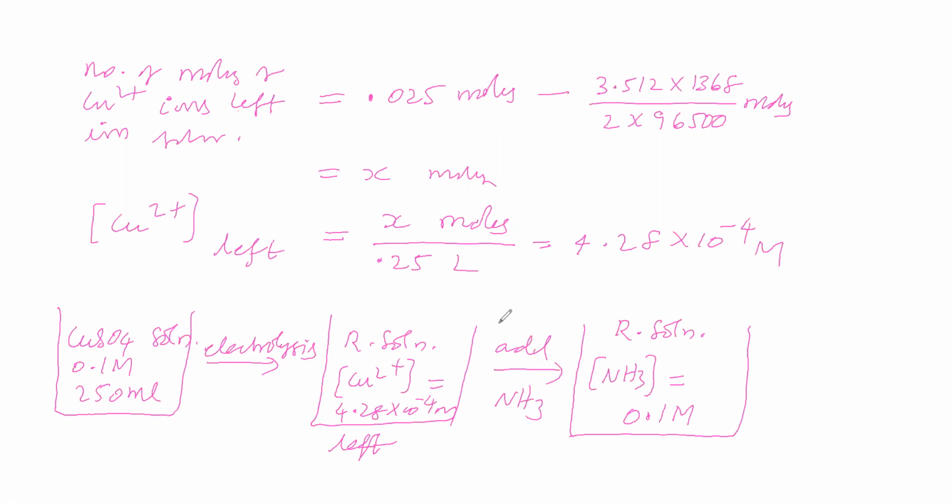We are going on adding ammonia continuously till the resultant solution gets concentration 0.1 molar. That's what they are saying. Okay, so we have understood clearly what they said at that point. Next point we will see.